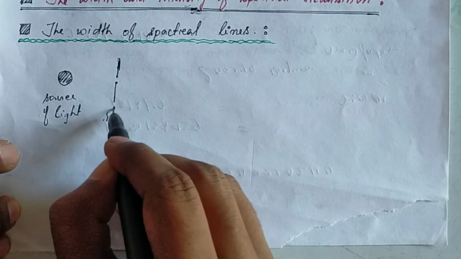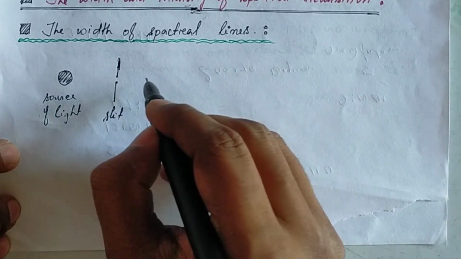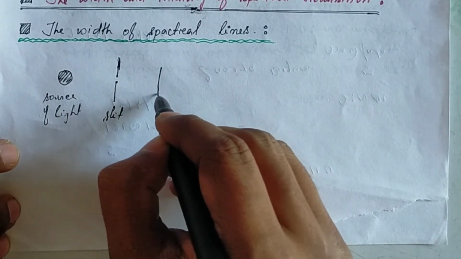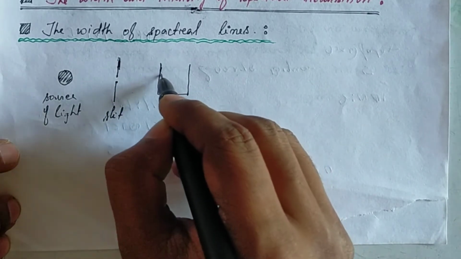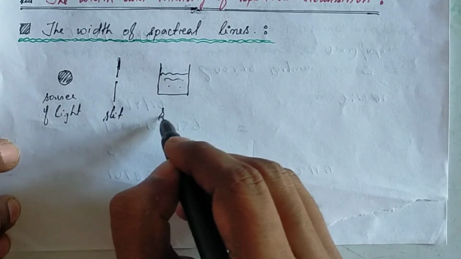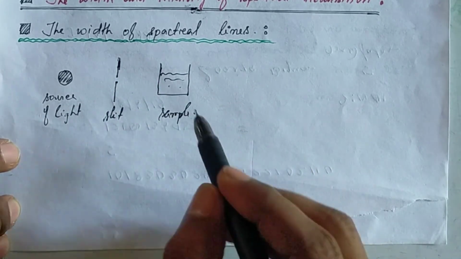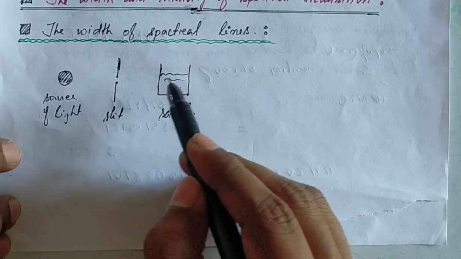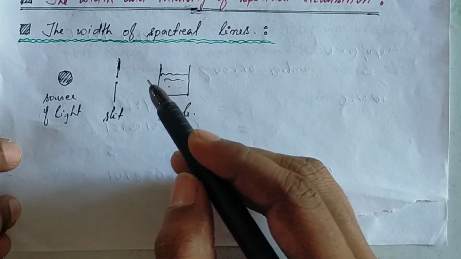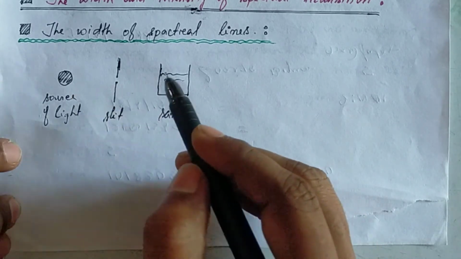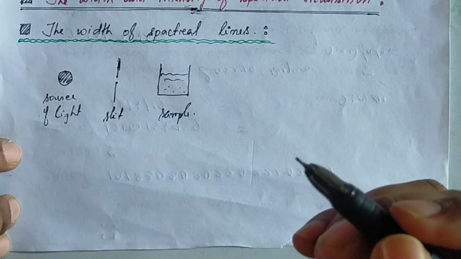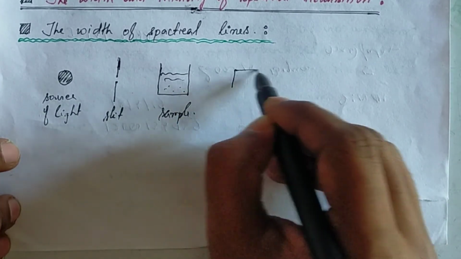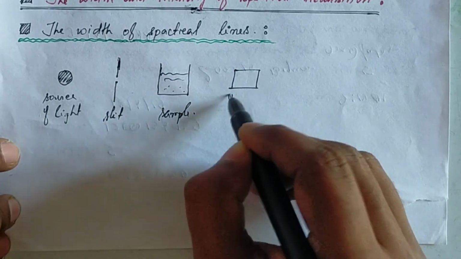Then that light will come and fall on a sample. This is the sample, the matter on which we allow the electromagnetic radiation to interact, and we will obtain some spectra, and that spectra will be detected in a detector.